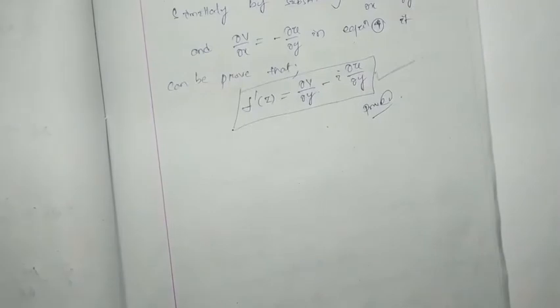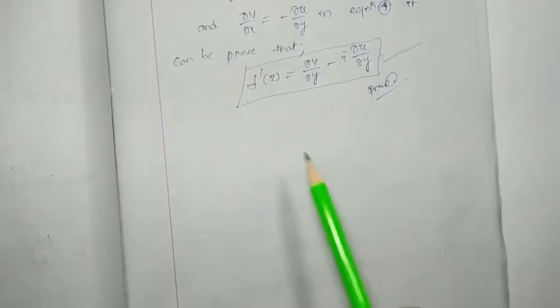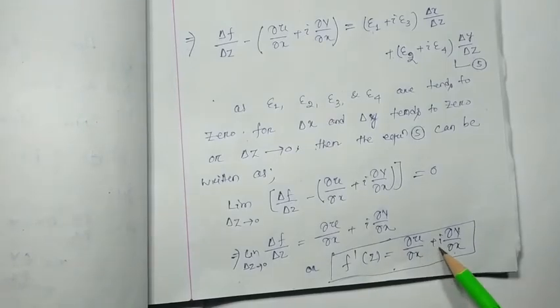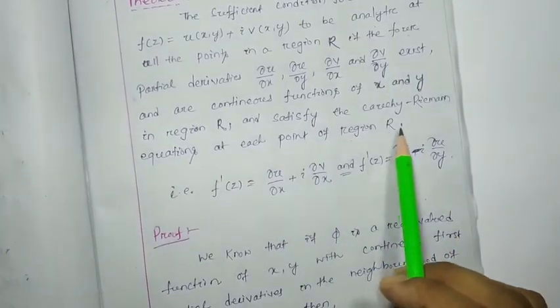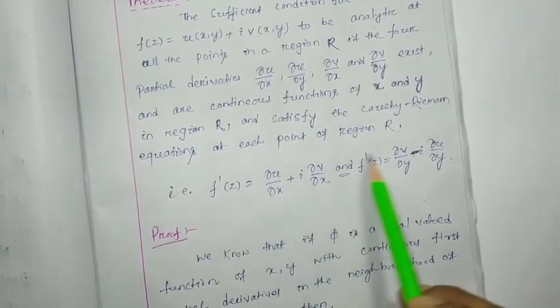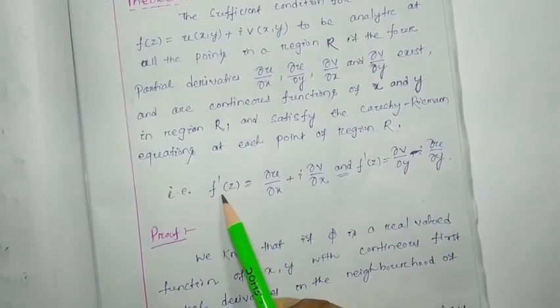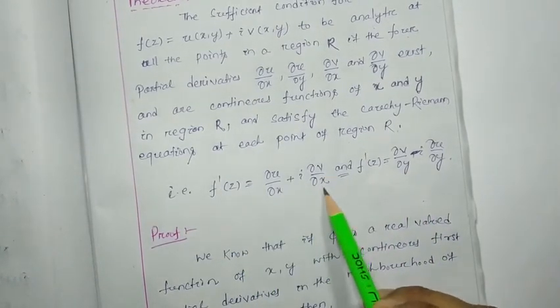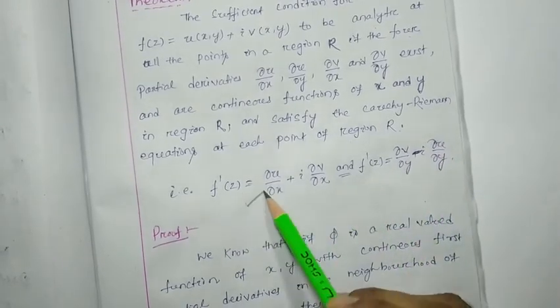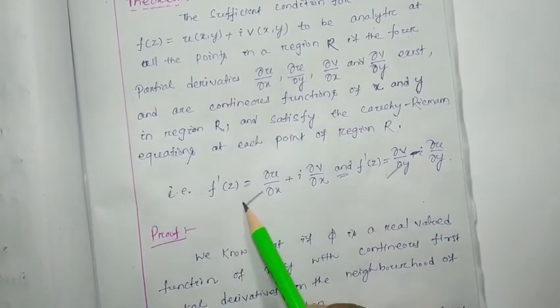So these two things, that means f dash z equal to del v by del y minus i del u by del y, and f dash z equal to del u by del x plus i del v by del x, we intended to prove, and at last we proved.